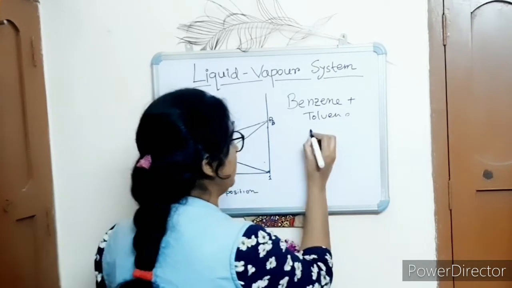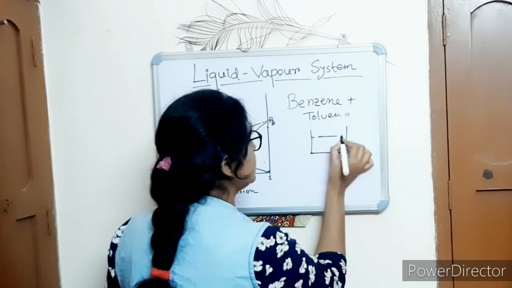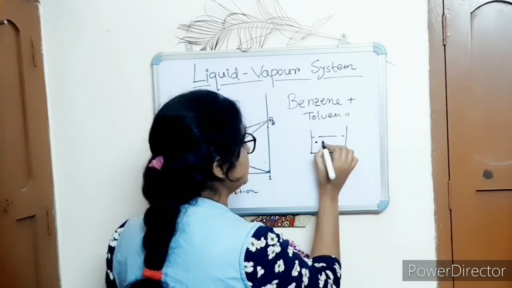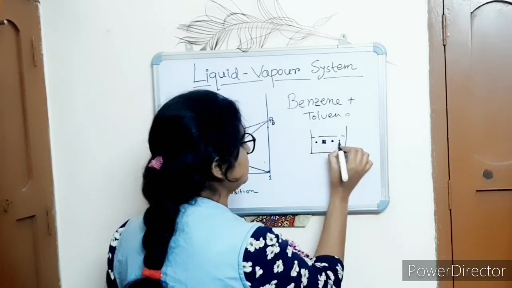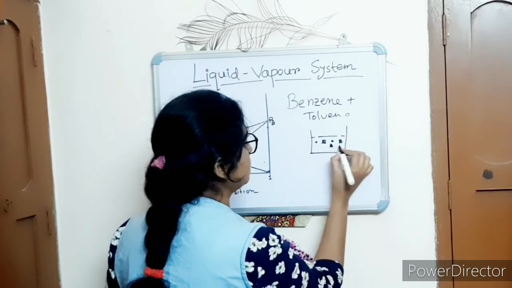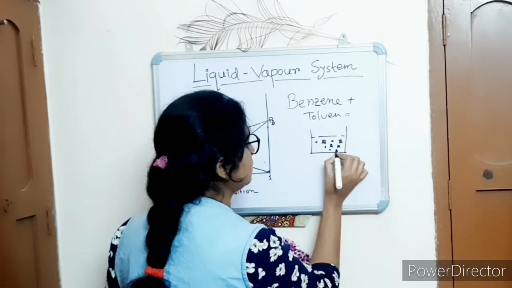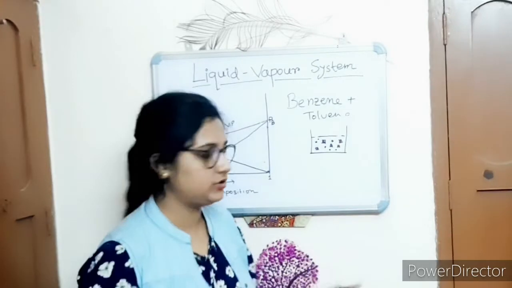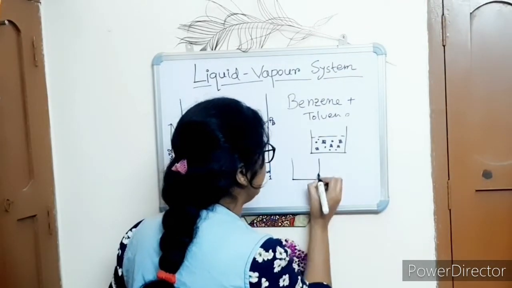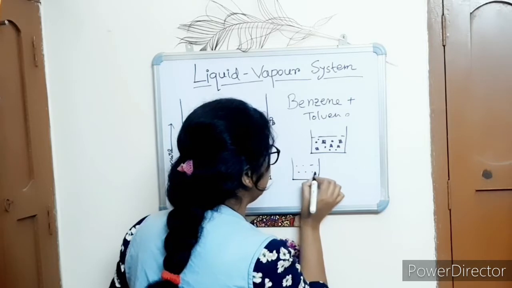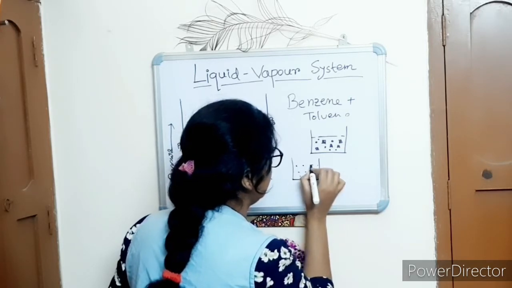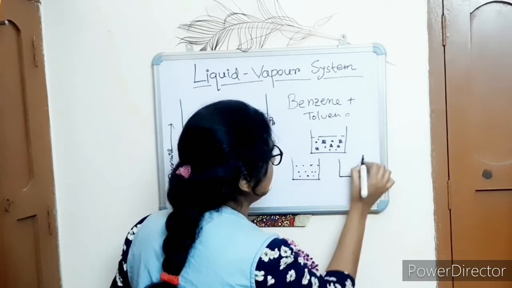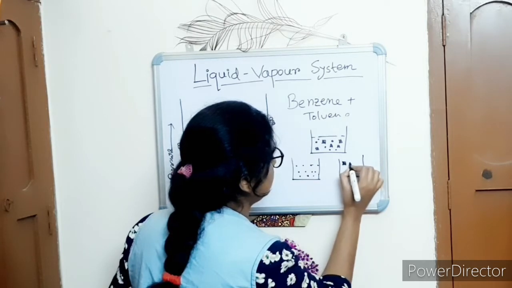Suppose this is a mixture of benzene and toluene, and this round is the pure benzene, and this is the pure toluene.